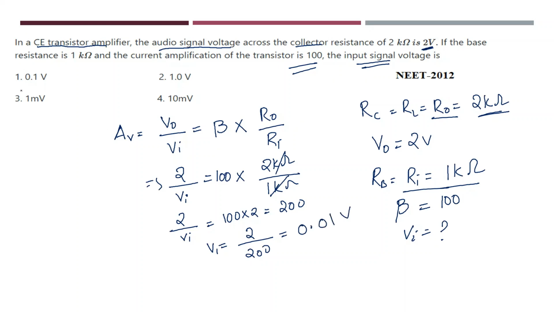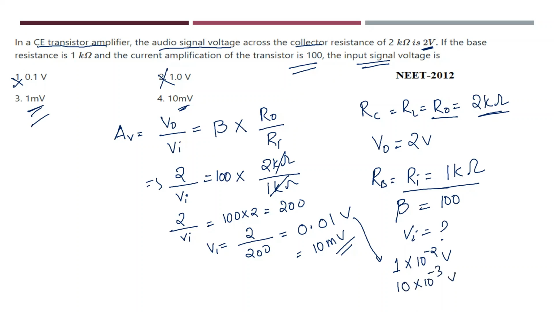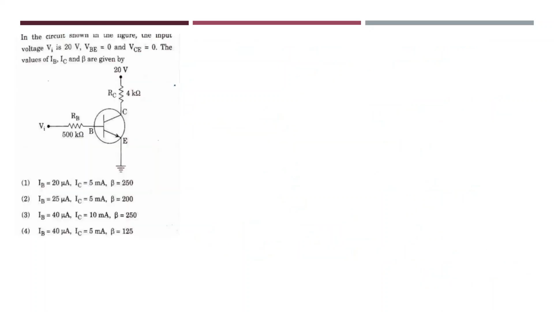But see here, the answers are given as 0.1 volt. This option is wrong. 1 volt, this option is wrong. We have to see whether this is 1 millivolt or 10 millivolt. So if I write in terms of 10, this will become 10 millivolt. If I write this one, this will become 1 into 10 power minus 2 volt. Here no option is there. So if I multiply it with 10 and divide it with 10, this will become 10 into 10 power minus 3 volt. This is nothing but 10 millivolts. So which one is the correct option? 10 millivolts is the correct option. I hope you understood this problem.